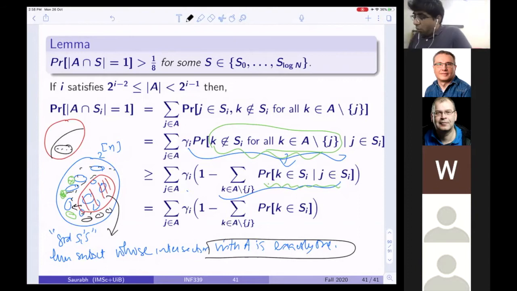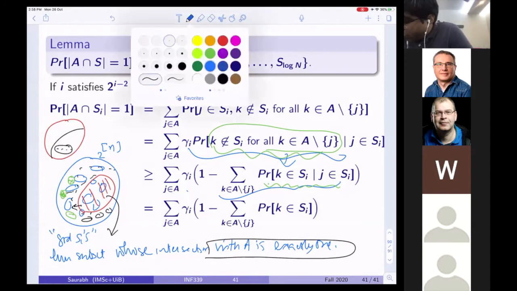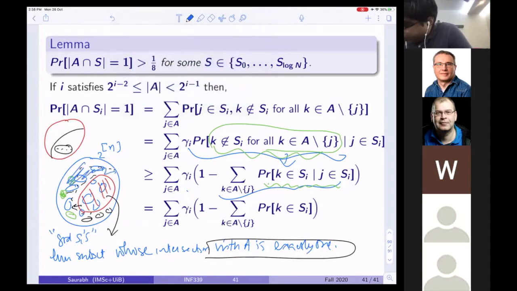Suppose I wanted to compute the probability of these sets, because if I knew some upper bound here, it would give me a lower bound on this probability. But what are these sets? These are the sets which contain at least 2 elements.